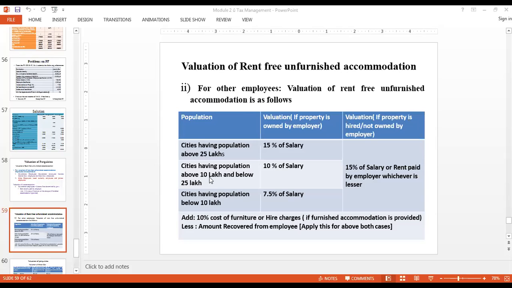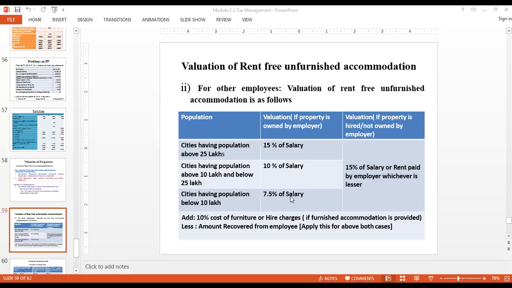Next, if I am living in a city wherein the population is above 10 lakhs and less than 25 lakhs as per the 2011 census, then only 10% of my salary has to be considered my income. And if the population is less than 10 lakhs, only 7.5% of my salary has to be considered for the perquisite valuation of rent-free accommodation.